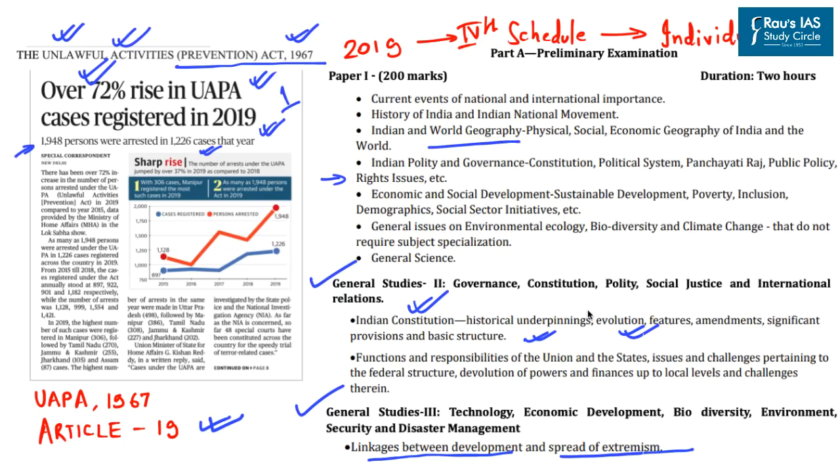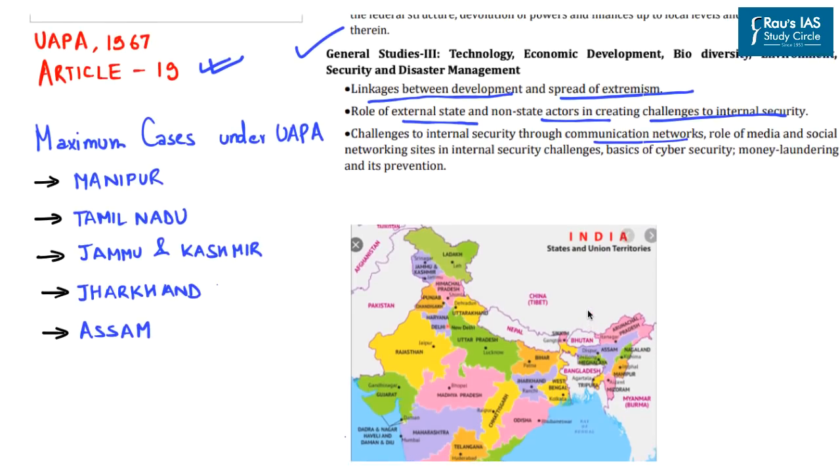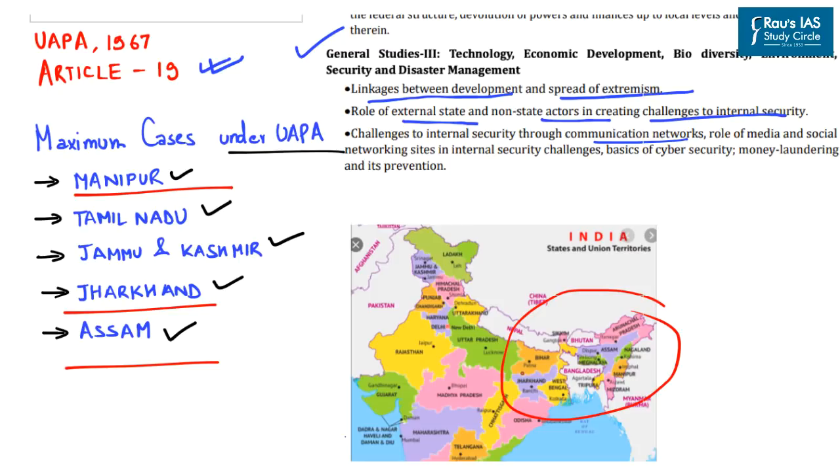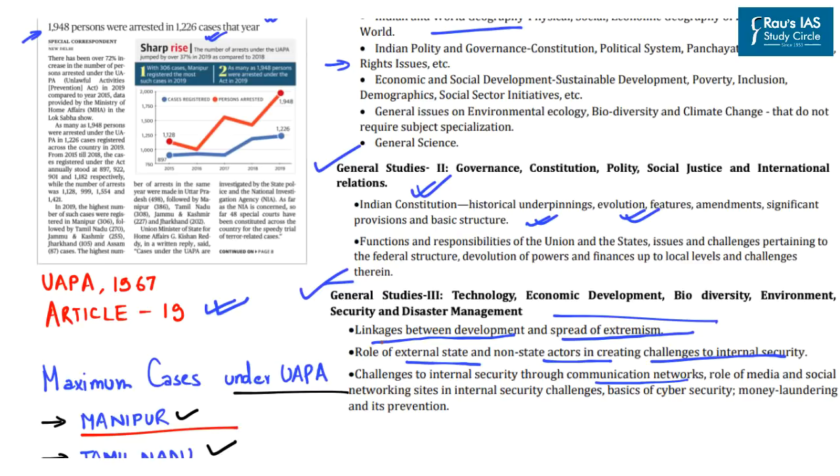So after understanding various amendments introduced in Article 19, this article mentions that maximum cases under UAPA were registered in Manipur, followed by Tamil Nadu, followed by Jammu and Kashmir, Jharkhand and Assam. So we see that most of these states, namely Manipur, Jharkhand and Assam, are around the eastern part of the country. So we see greater number of internal security challenges in the eastern part of the country, especially in the northeast area around Assam and Manipur. And it is in this behalf GS paper 3 comes into picture, especially with respect to role of external state and non-state actors in creating challenges to internal security.